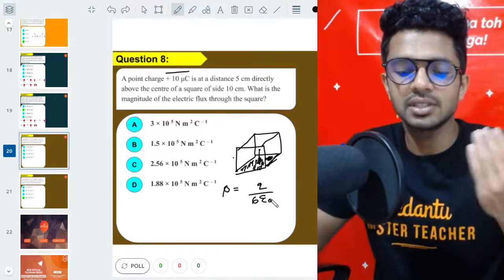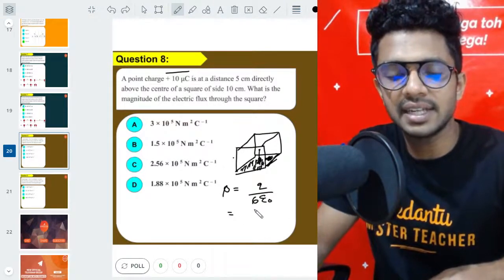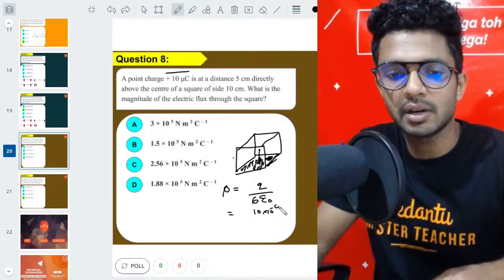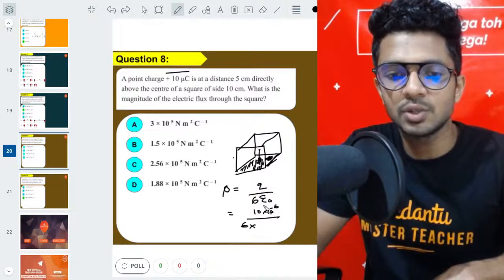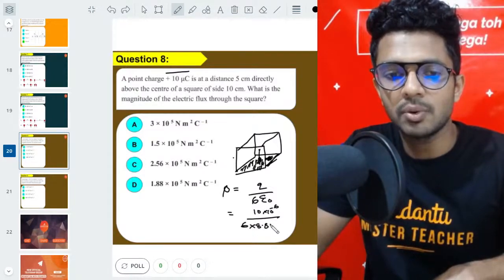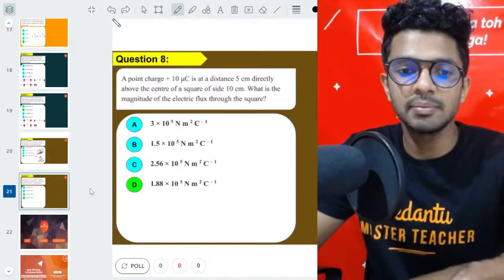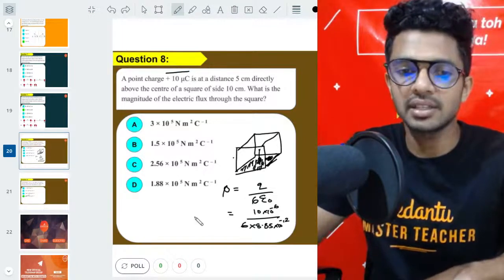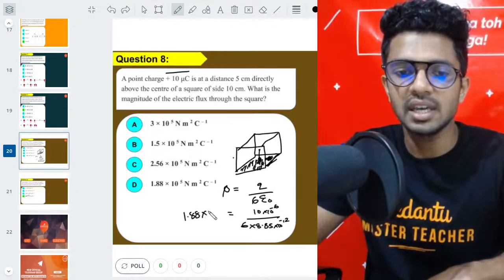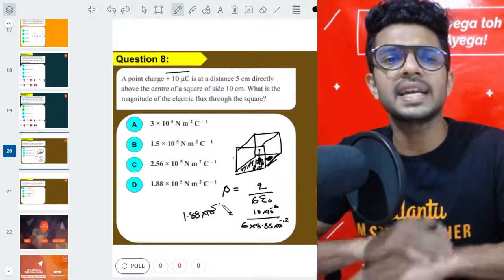Now just apply the values and get your answer, because the charge is given as 10 into 10 power minus 6, 10 microcoulomb, divided by 6 into epsilon 0, which is 8.85 into 10 power minus 12, right? So which option do we get? It is simply option D after doing the math, which is 1.88 into 10 power 5.